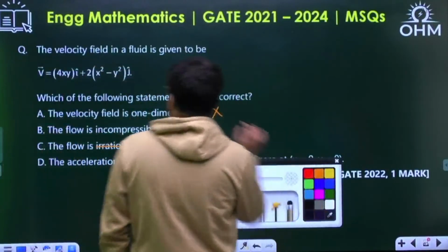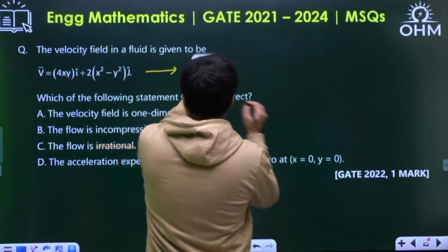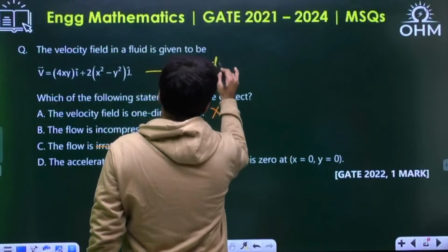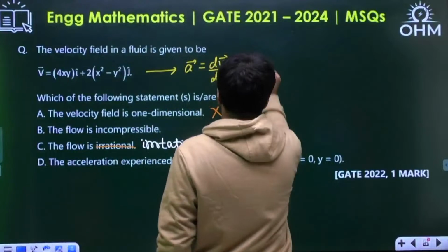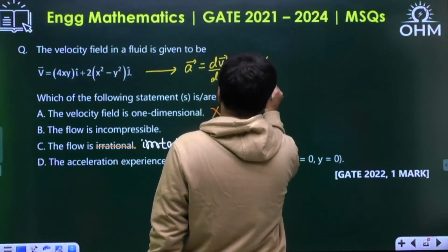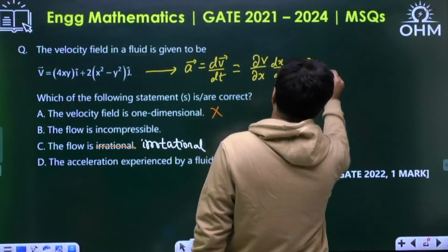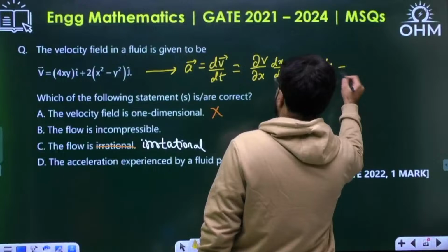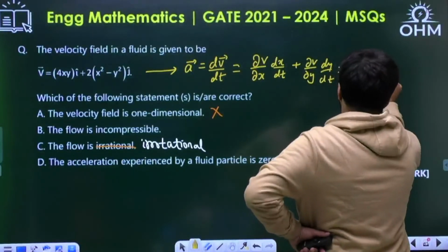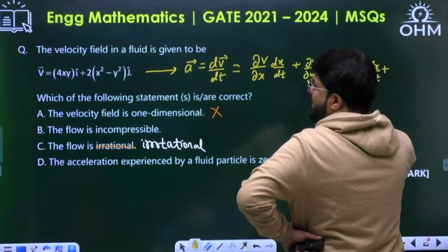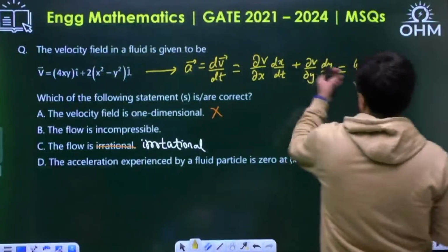Let me calculate. First, let me start with the acceleration only. What is the acceleration? Rate of change of velocity, dv by dt, and v is a two variable function. So let me use the total derivative concept: del v by del x into dx by dt plus del v by del y into dy by dt. That is the total derivative concept. And what is del v by del x? Derivative with x, 4y, and then dx by dt, plus del v by del y, derivative with y. Sorry, I missed one term.